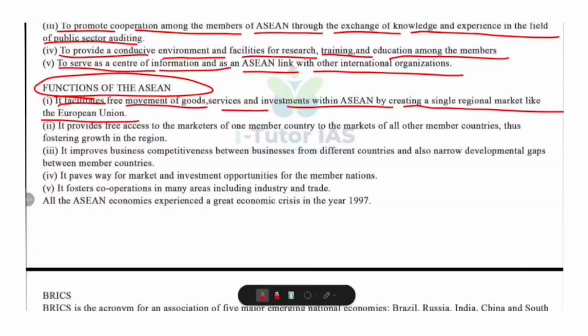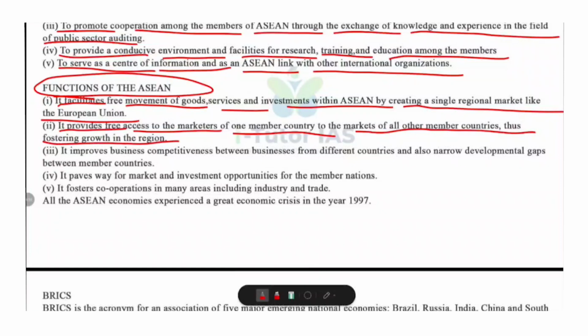For example, a company from Thailand can easily export its product to Malaysia or Singapore without facing high tariffs. The second function is it provides free access to the markets of one member country to the markets of all other member countries, thus fostering growth in the region.